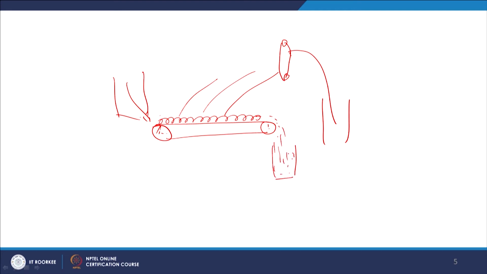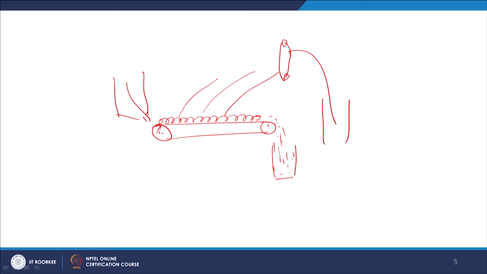This coal, after burning, is sent to the ash pit or some bunker for further transportation, because the ash which remains after burning the coal, ash handling is a difficult job. This ash may constitute up to 5 to 20% of the mass of the coal. So the bulk is quite substantial, and when this ash is collected in a bunker, it has to be transported to some other place for disposal.